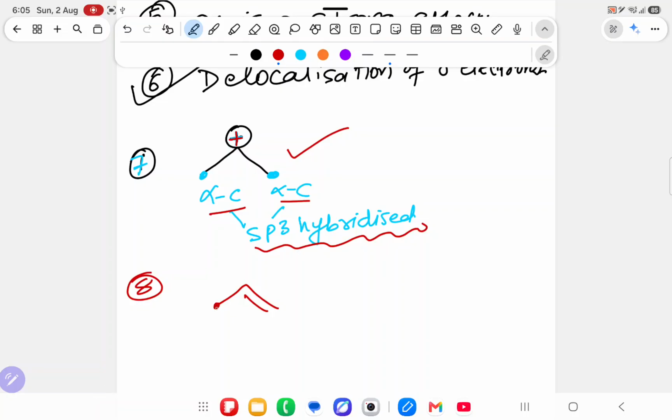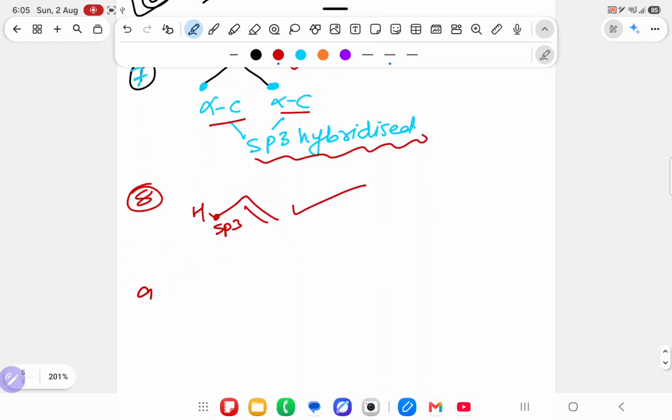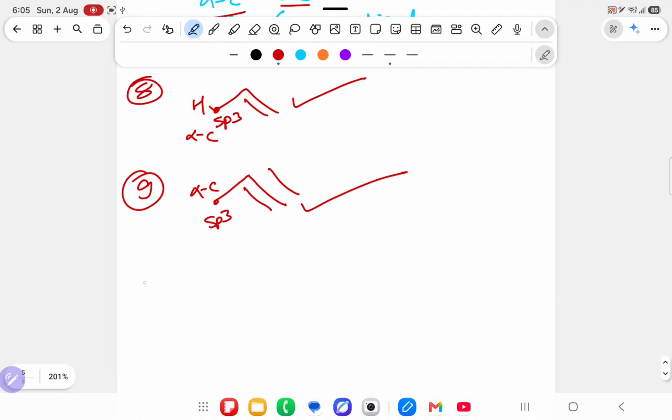8th example. Will it show hyperconjugation? Yes sir, there is an alpha carbon, and on that alpha carbon it is sp3 as well as it has hydrogen, so it will show hyperconjugation. Suppose I take this example. Yes sir, it has an alpha carbon, this one, and this alpha carbon is sp3 hybridized as well as it has hydrogen, so this will show hyperconjugation.